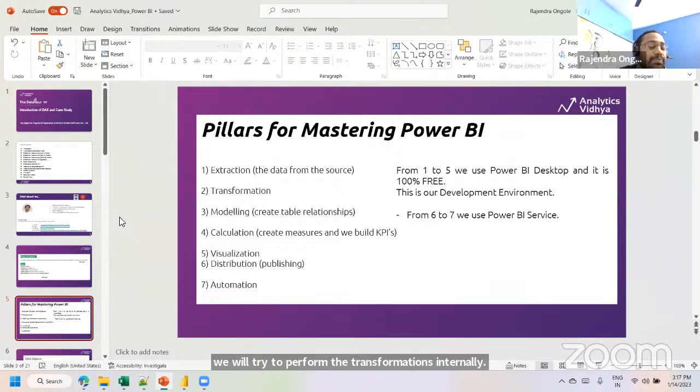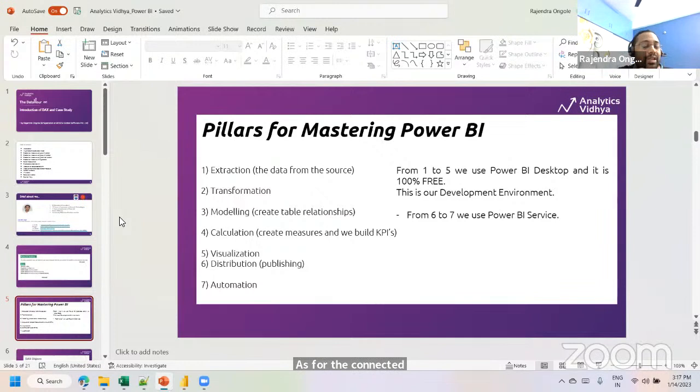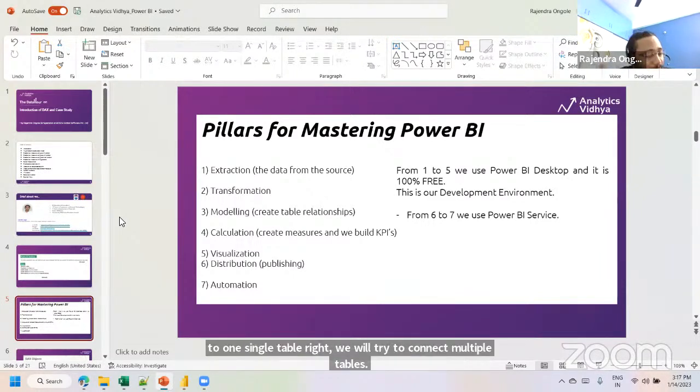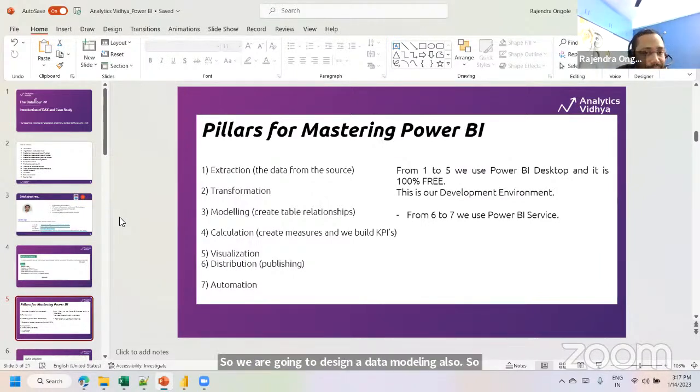And the next activity, suppose we are not going to connect to one single table, right? We will connect multiple tables. So we are going to design a data model also. In the Power BI application, we do the data connectivity internally, with a primary key to foreign key kind of relationship. If you are importing multiple tables into your Power BI desktop application, we are going to build a data model as well.